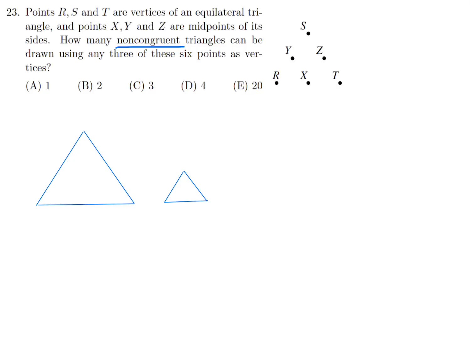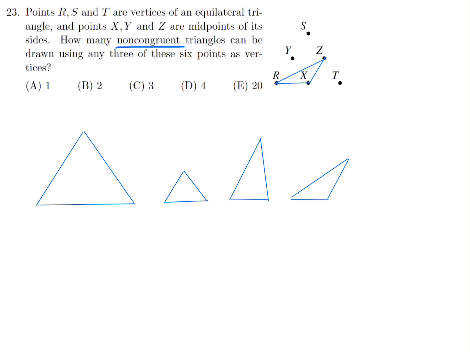Now let's go back to our original grid here. See if we can figure out another possibility. How about this one here? That one is unique in the sense that it is non-congruent to the possibilities that we already found. We found this one, and this one is another non-congruent one. Is there any more that are non-congruent? I think this type of scenario where you've got there, there, and there, that would give you a triangle that is non-congruent to the ones that we've already found.